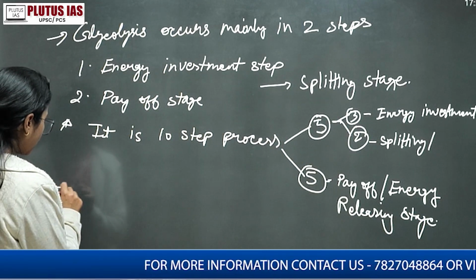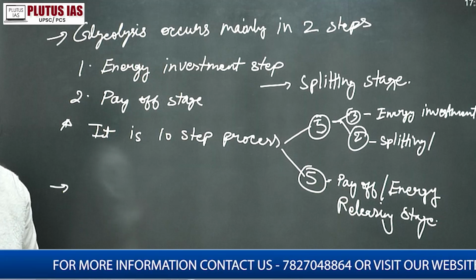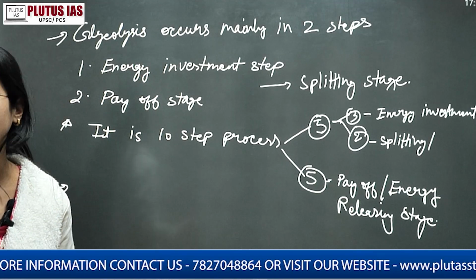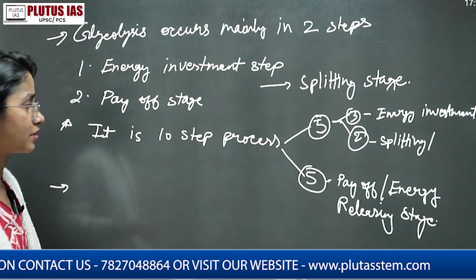And of course, one of the things here, what we're talking about, that glucose molecule is breaking down with the help of the 10 steps, right?